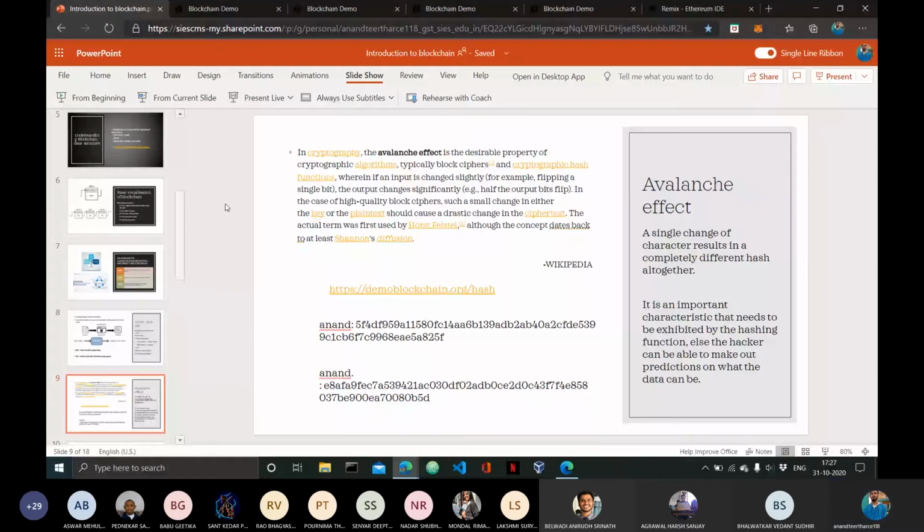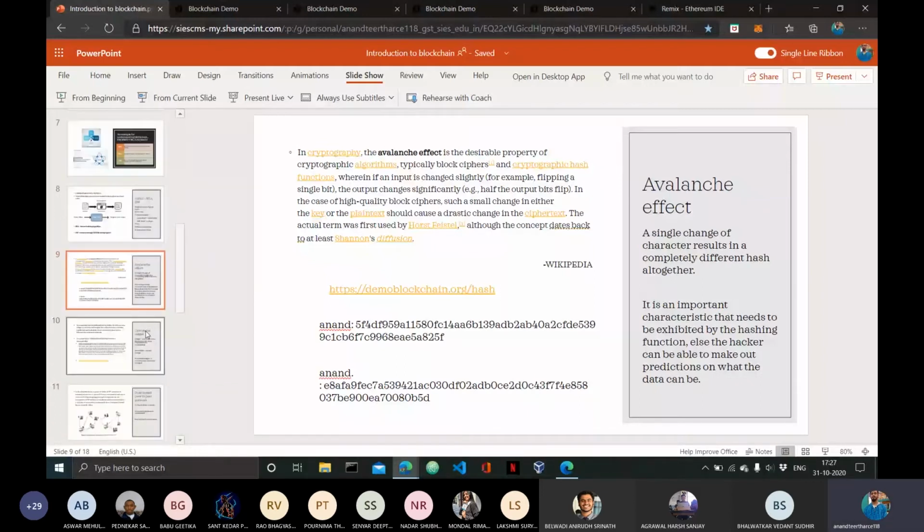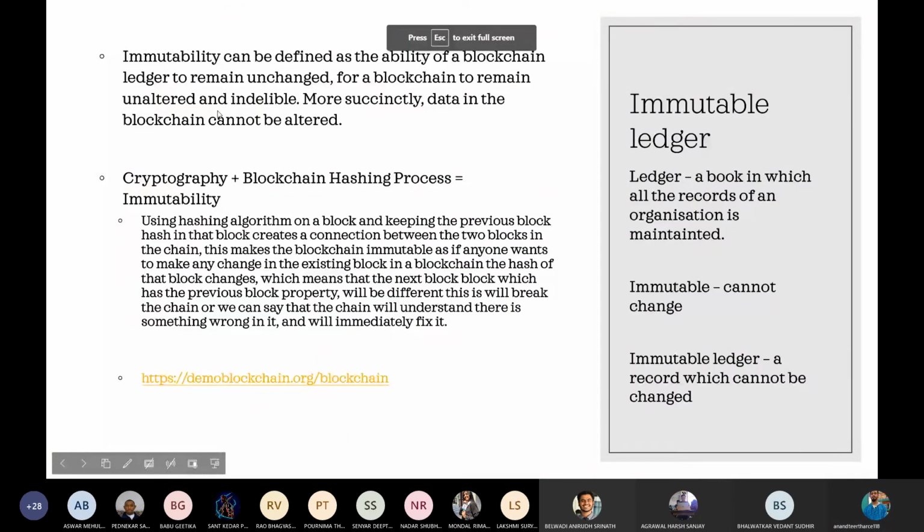Okay, so now the immutable ledger. Immutable means not changeable. Many of you might have learned this stuff in second year when you had Java, or if you already know Python, then you might know that tuples are actually immutable, right? So immutable is nothing but not changeable, and a ledger is nothing but a book where you keep all your records and all your important data.